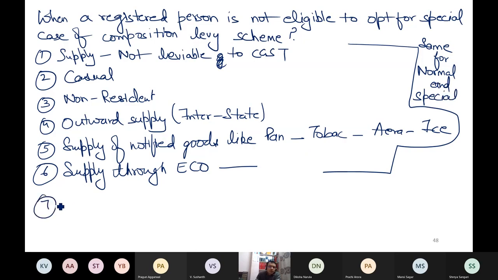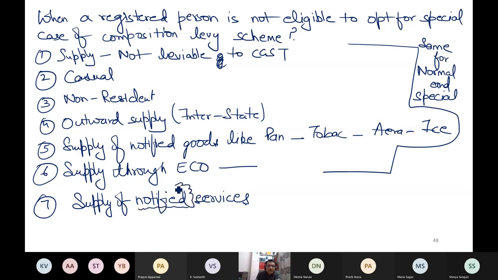One point is new. When you are engaged in supply of notified services, there are some services which are notified, on which you cannot opt for the special case of composition levy scheme. But till today there is no such notified service, but the government has a right to notify these services later on. The act says that there can be some services on which we will not allow this special case of composition levy scheme, so you have to learn this point.